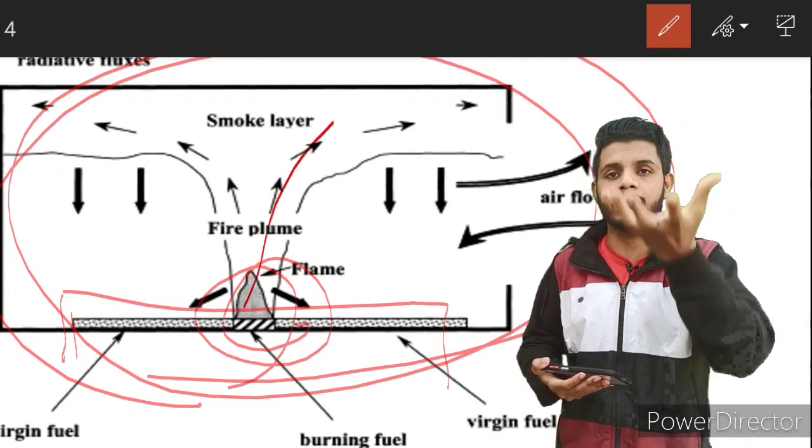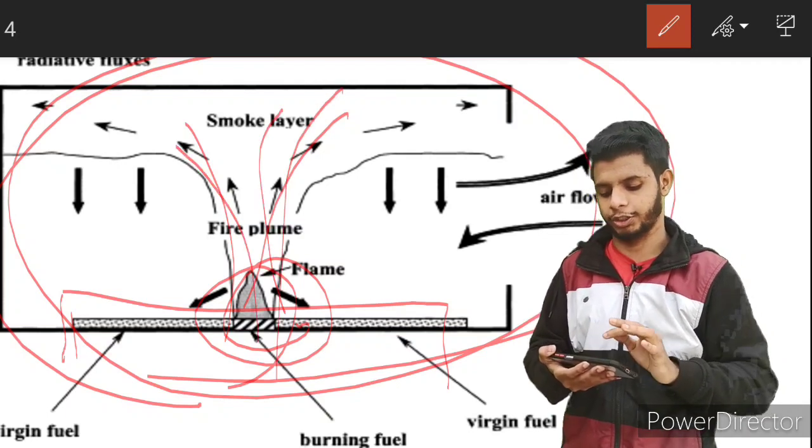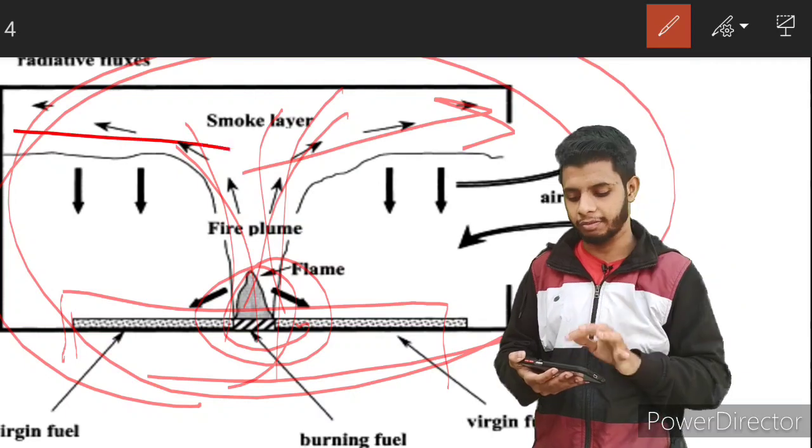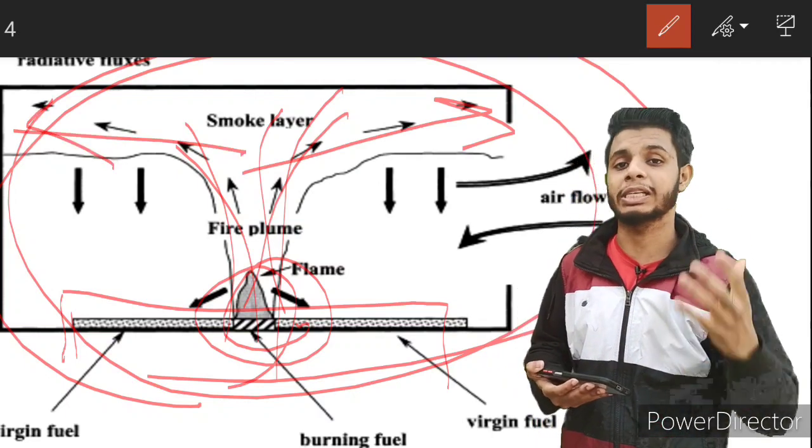Okay, hot gases are moving upwards. This is called a plume. It is moving generally in a vertical direction. Whenever it hits the ceiling, it will move in a horizontal direction. That horizontal movement is called a ceiling jet. What is that? Ceiling jet.